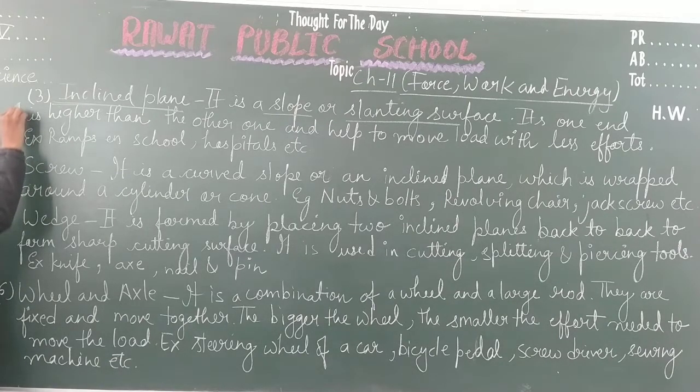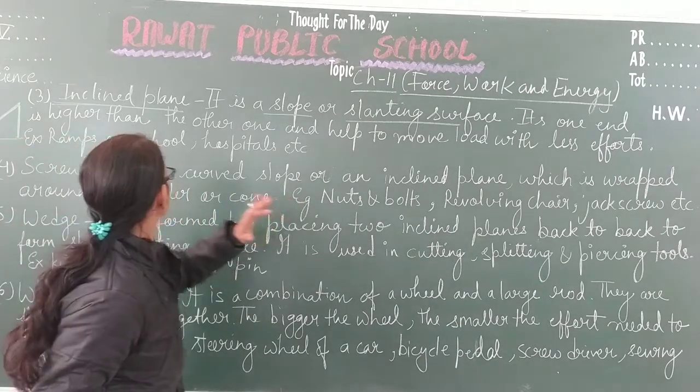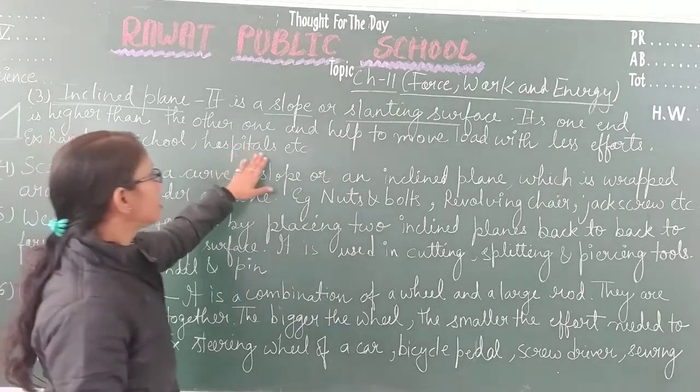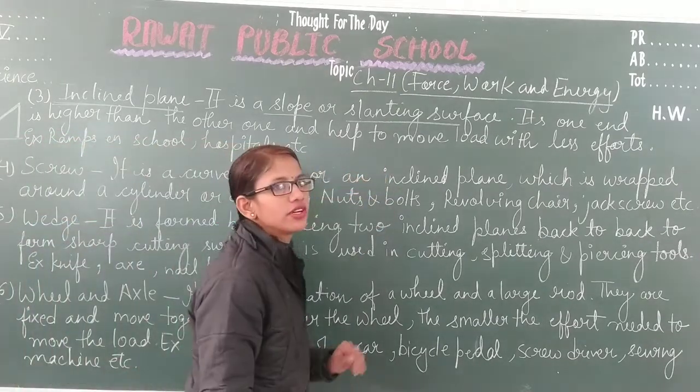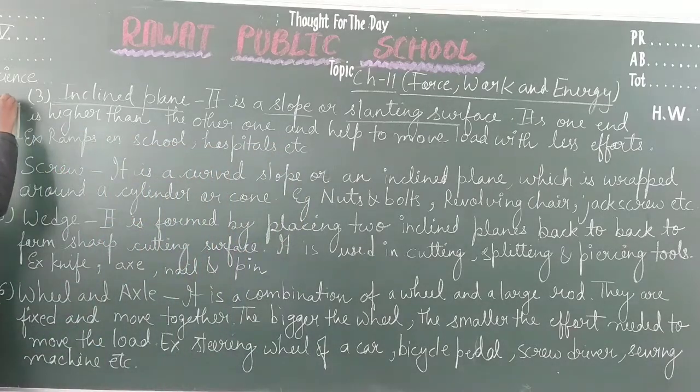One region is higher, and the other portion is at a lower region. So this is an inclined plane, one end is higher than the other, and it helps us to move a load with less effort. If we move the object from the higher region to the lower region, less effort is needed.